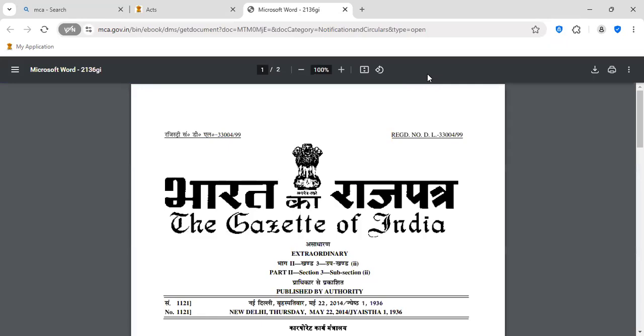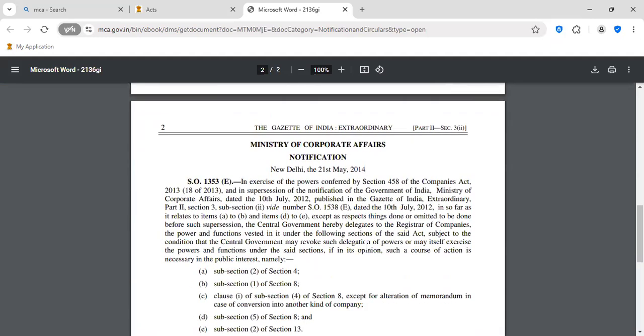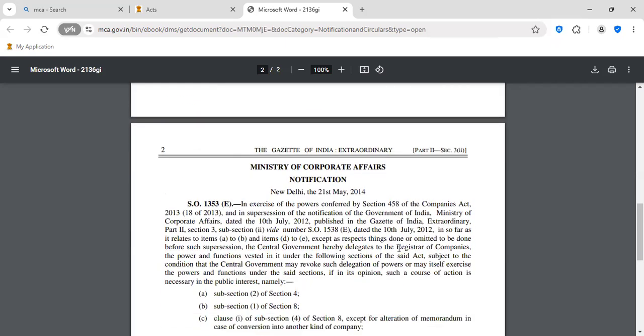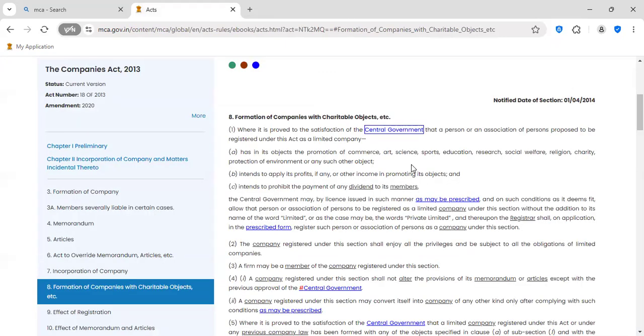If you click here, in 2014 there is a notification. Here, central government hereby delegates its powers to the Registrar of Companies. So generally, central government here means, under MCA, the ROC or RD. This notification is dated 21st May 2024. It clearly says the central government hereby delegated power to the Registrar of Companies. So you are clear on what central government means here.